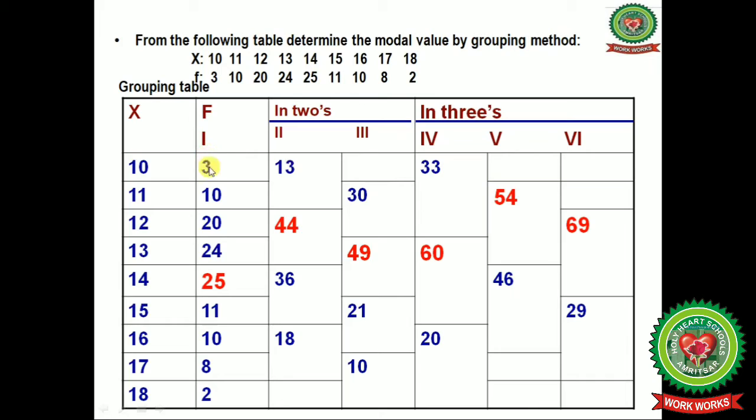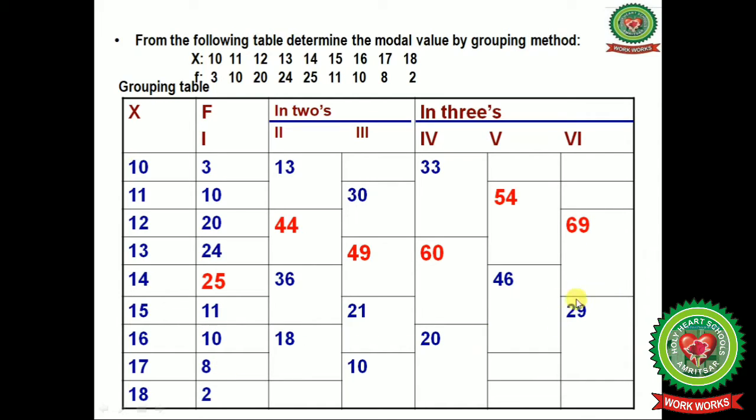In the next column, number 5, we leave the first frequency and make groups of 3. 10 plus 20 plus 24 equals 54. 25 plus 11 plus 10 equals 46. And the last two frequencies we leave. Now in column number 6, we leave the first two frequencies and make groups of 3 with the rest. 20 plus 24 plus 25 will give you 69.